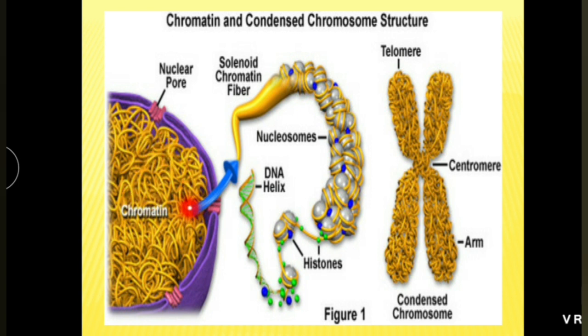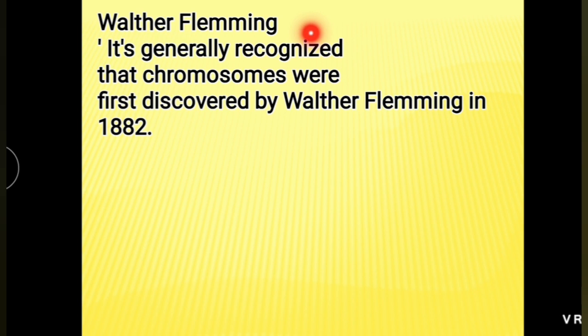See, during interphase this chromatin is seen. This chromatin gets condensed and finally forms a chromosome. See, the condensed chromosome. A chromosome consists of arms, a centromere and telomeres. Chromosome was first described by Walter Fleming. It is generally recognized that chromosome was first discovered by Walter Fleming in 1882.